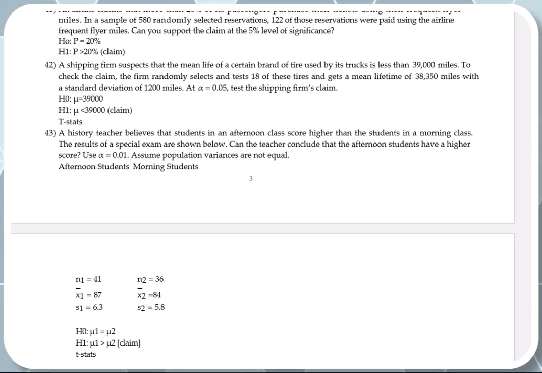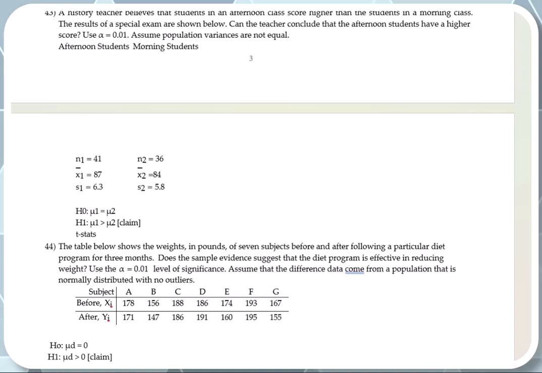Okay, let's continue with video 3, number 43. A history teacher believed that students in an afternoon class score higher than the students in a morning class. The results of a special exam are shown below. Can the teacher conclude that the afternoon students have a higher score? Use alpha equal 1%, assume population variances are not equal.